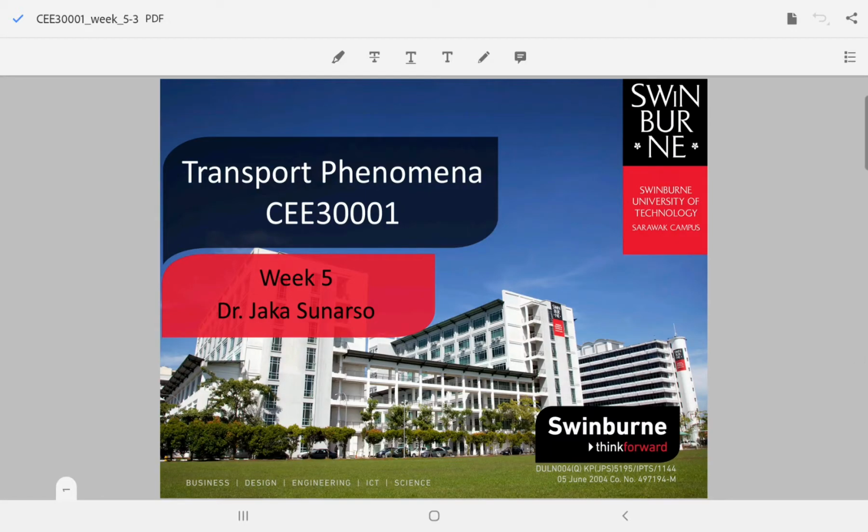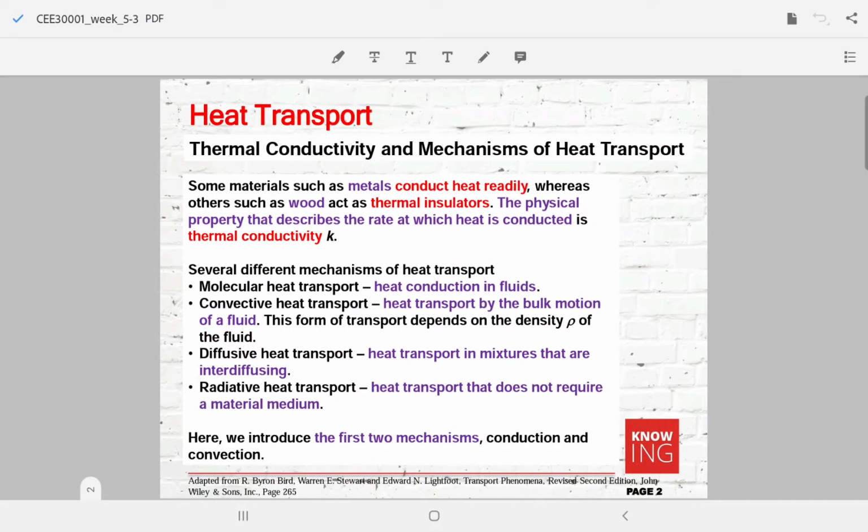In this week 5 lecture video recording, we will discuss some important concepts and mechanisms of energy transport in analogy to the momentum transport that we have discussed in week 1. Regarding heat transport, some materials can conduct heat fast, whereas others basically become an insulator to heat. The physical property that describes the rate at which heat can be conducted is called thermal conductivity.